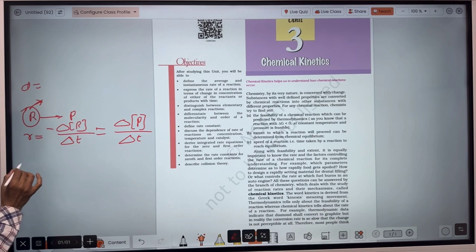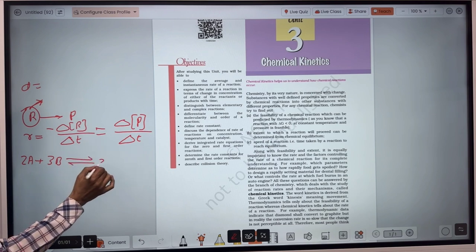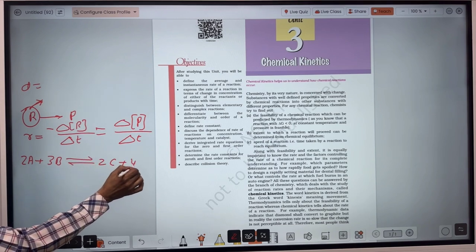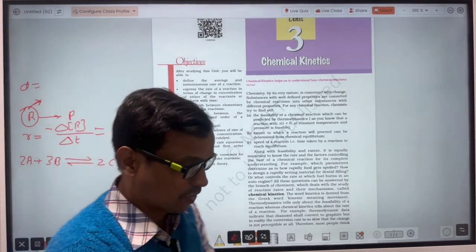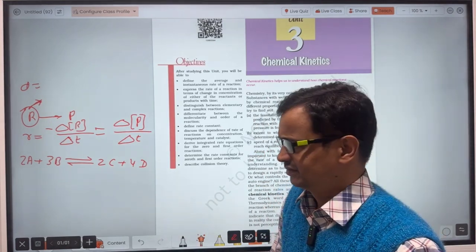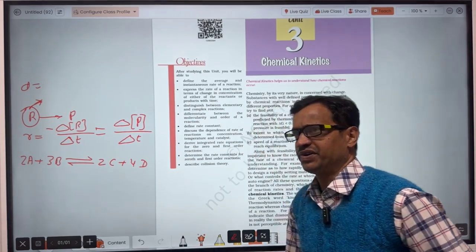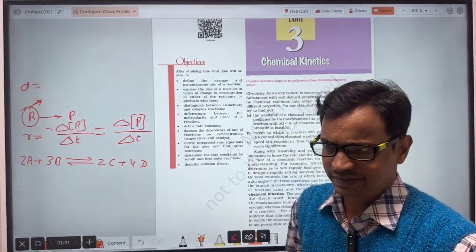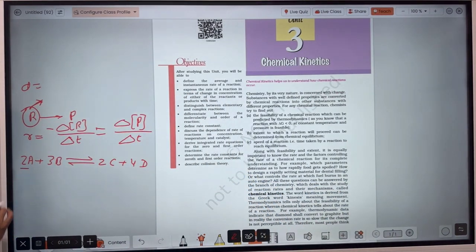Now, for any hypothetical reaction, I am taking here 2A reacting with 3B to form 2C and 4D. When you consider the change in concentration of A or B or C or D, the rate of reaction will always be the same. Either you consider the change in concentration of A, B, C or D, the rate of reaction will always be constant.